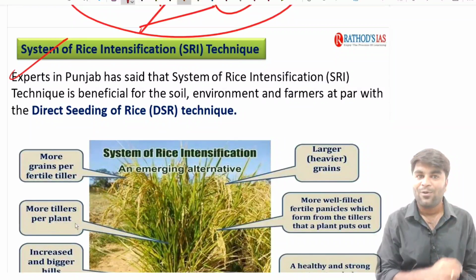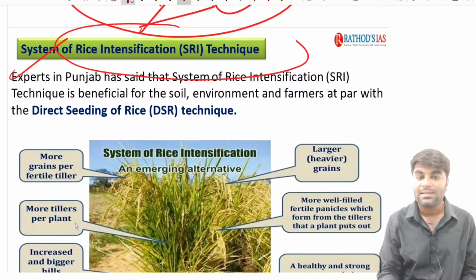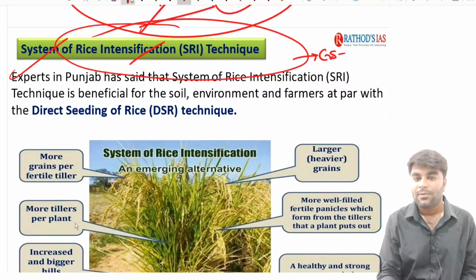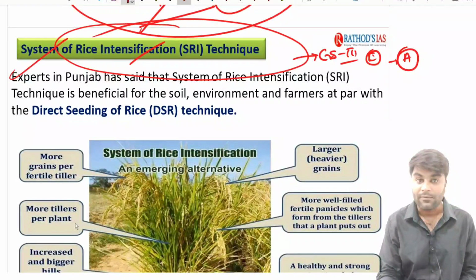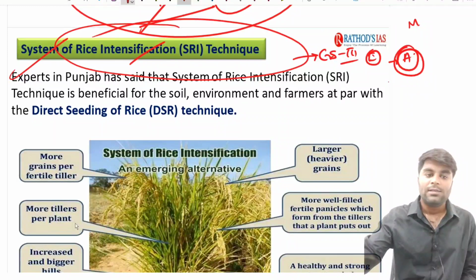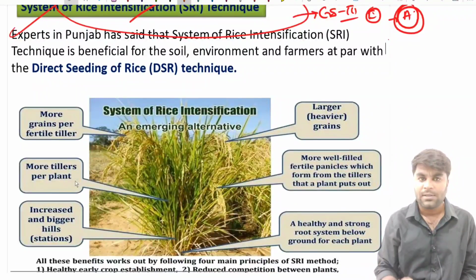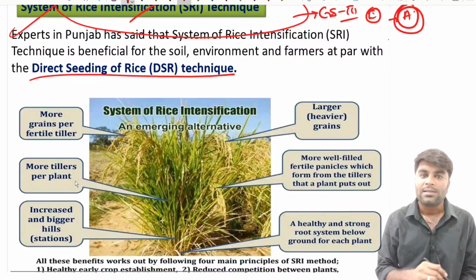The next topic that we are going to discuss is the System of Rice Intensification technique, SRI. See guys, this particularly comes from GS Paper 3, particularly the economy. Particularly we have agriculture, a very important topic. Like in macroeconomic concepts we have the money market, in a similar way, in the Indian economy, we have a major topic called agriculture. This often comes in the mains question. It is also often asked in the prelims.